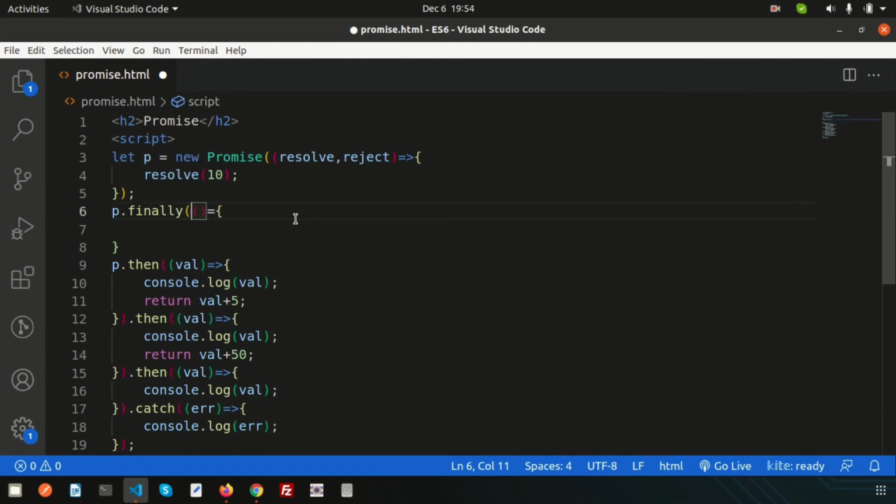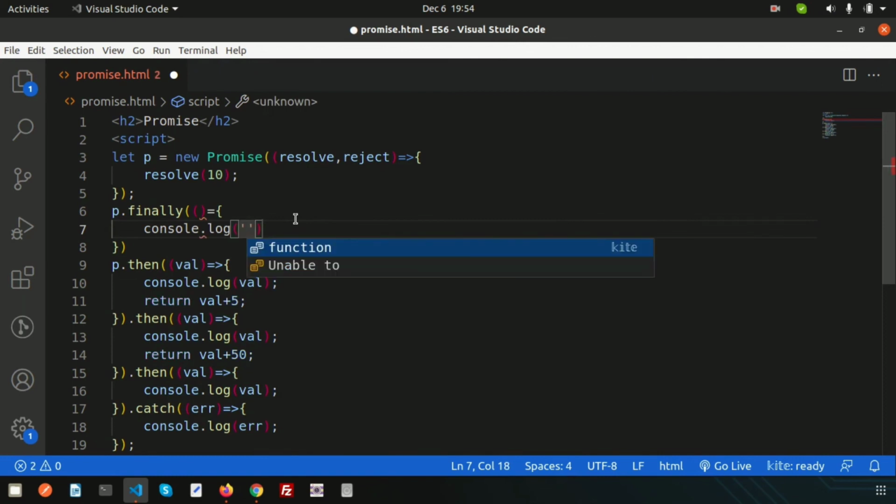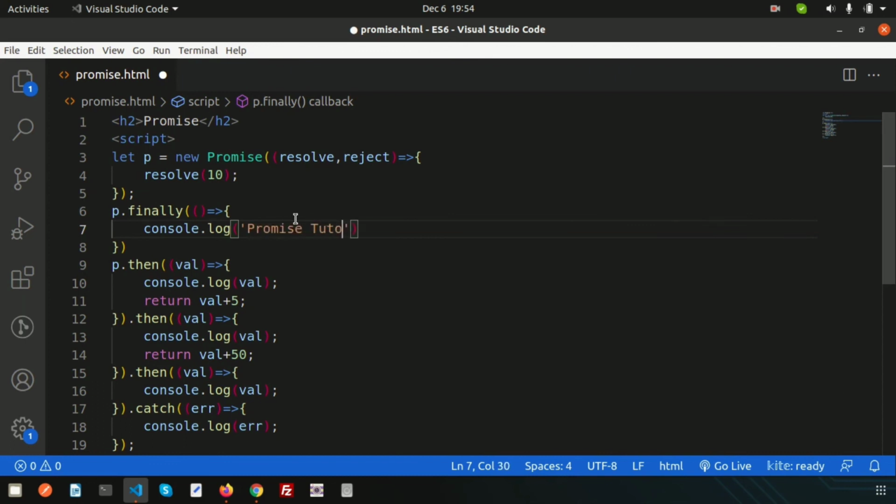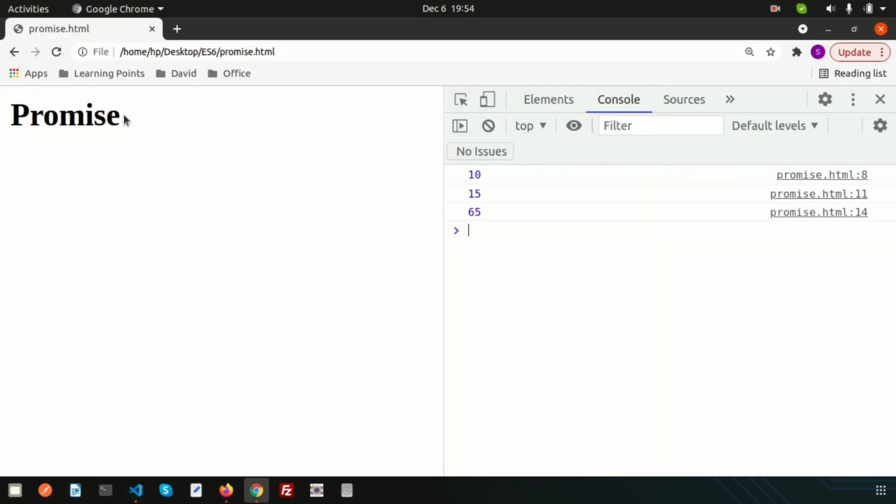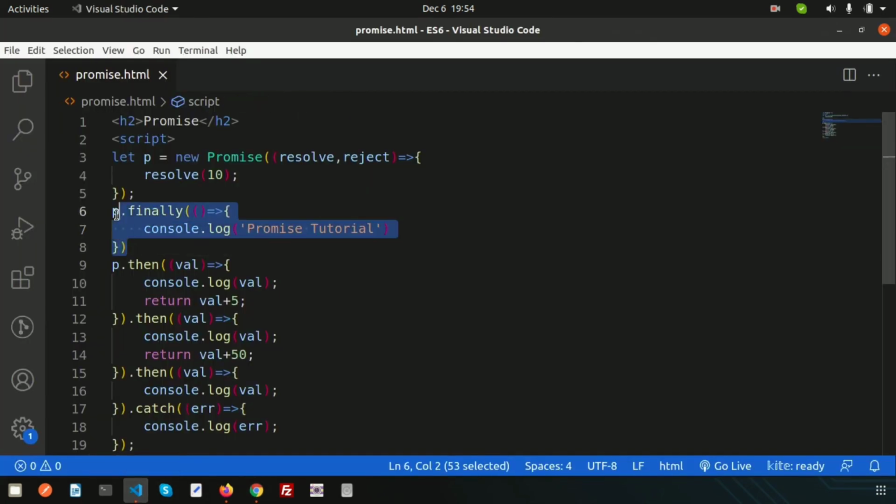Sorry, the function statement is not correct, so write it this way, right? And then write console log, this will actually be the arrow function, and here simply write promise tutorial, right? Let's refresh this, and we get the output: promise tutorial. So this is the main concept of finally. If you want any string or anything to always come, then you can use the finally statement.